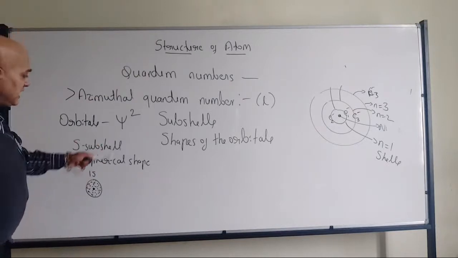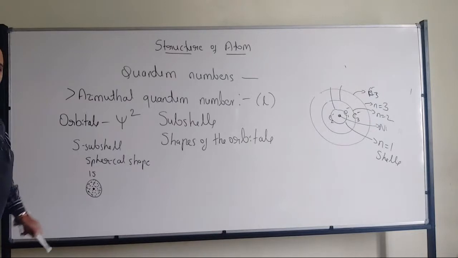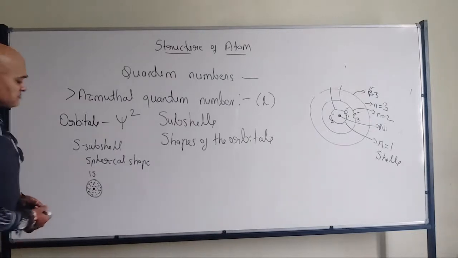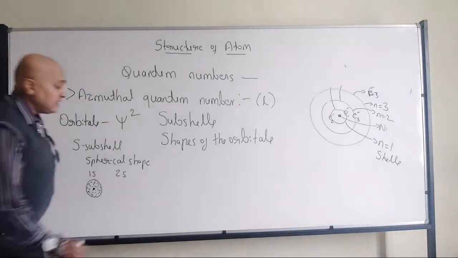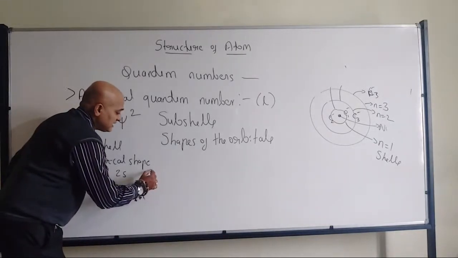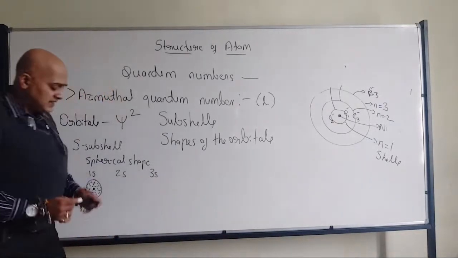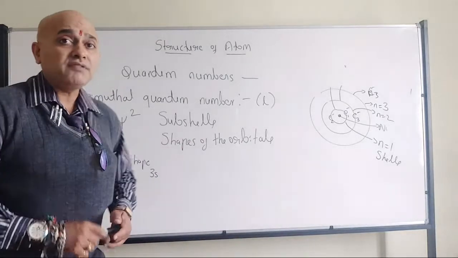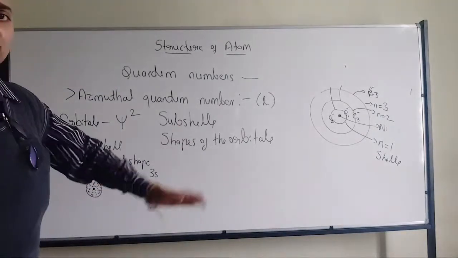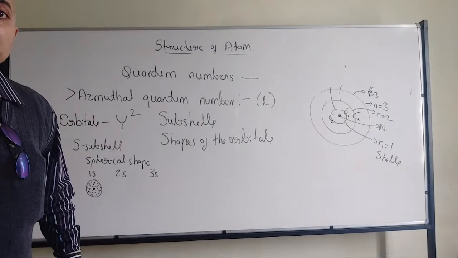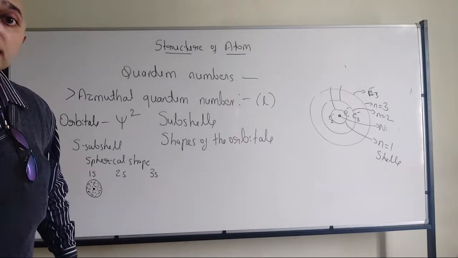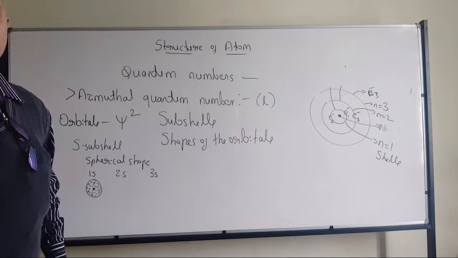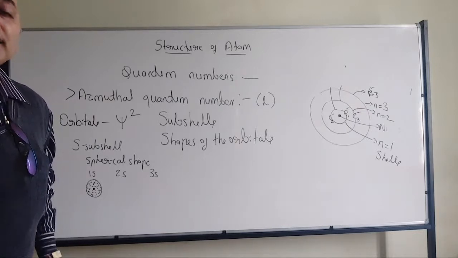In energy level 1, it is called 1S. With respect to energy level 2, it is called 2S. With respect to energy level 3, it is called 3S. So we can have different S subshells with different principal quantum number values, but the shape will remain the same.